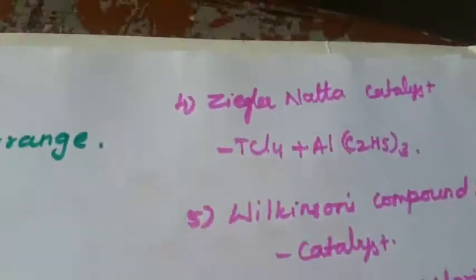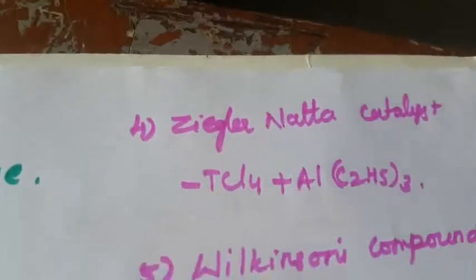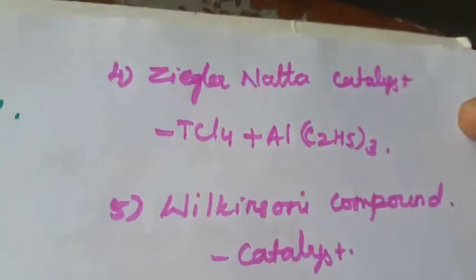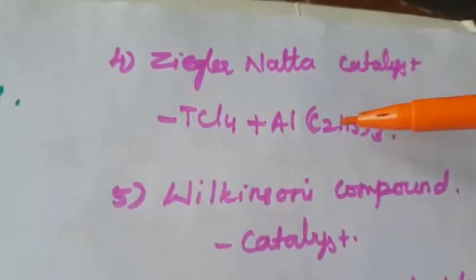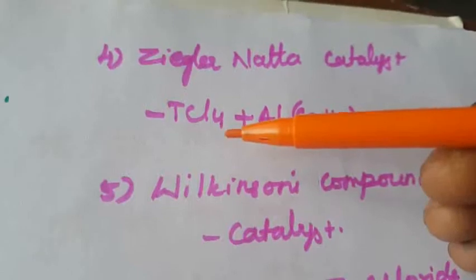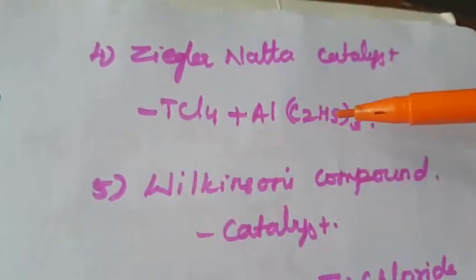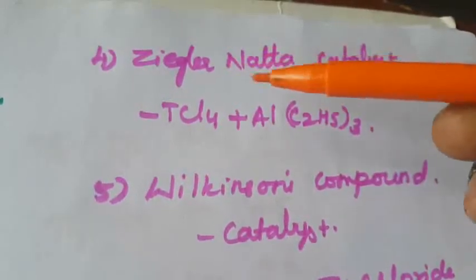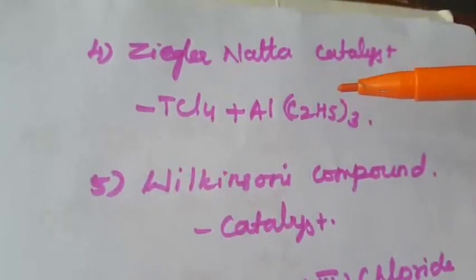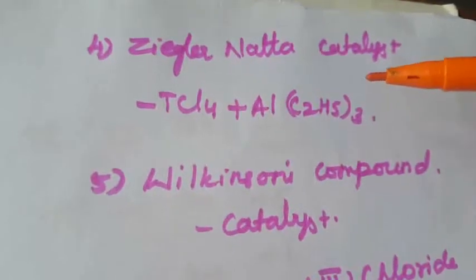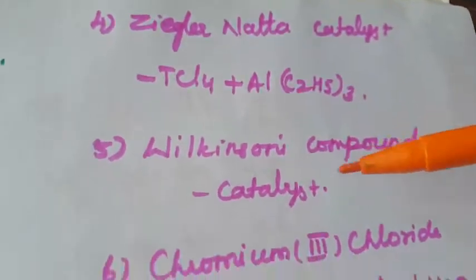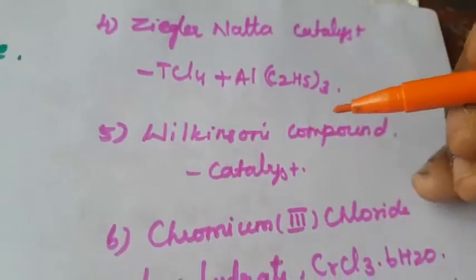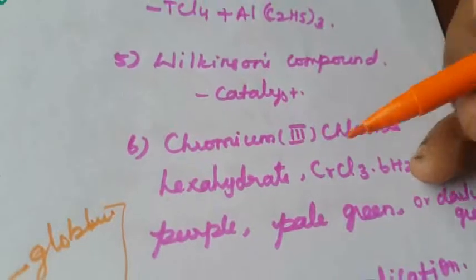Another one is the Ziegler-Natta catalyst. Mainly, coordination compounds are involved as catalysts. Many compounds act as catalysts. The Ziegler-Natta catalyst is titanium tetrachloride combined with triethyl aluminium. This is also a coordination compound. Another one, Wilkinson's compound, also acts as a catalyst. Another best example is chromium(III) chloride hexahydrate.